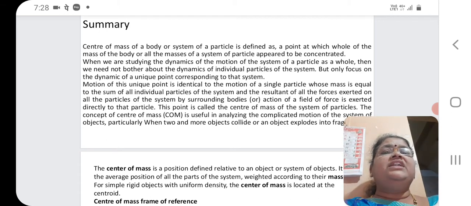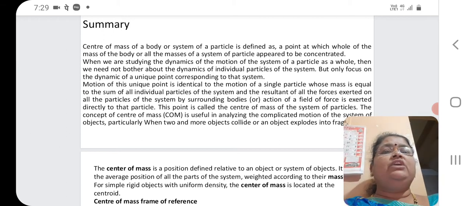When we are studying the dynamics of the motion of the system of particles as a whole, then we need not bother about the dynamics of individual particles of the system, but only focus on the dynamics of a unique point corresponding to that system. So instead of considering all the particles, we can study the center of mass.